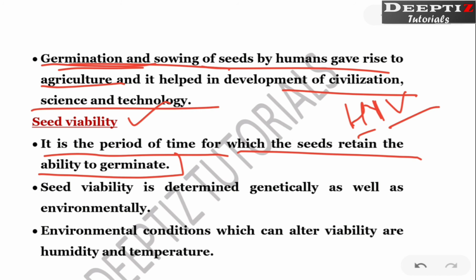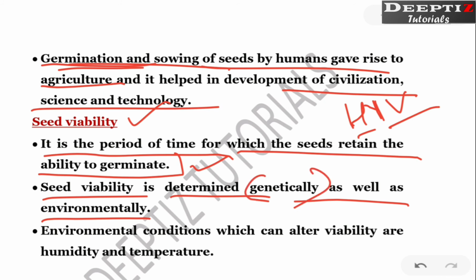We call it that, meaning during this period, anytime you plant it, it will germinate or grow. Seed viability is determined genetically as well as environmentally. Which means some seeds are genetically able to grow, and some depend on the surrounding climate that we are giving. That's why genetic ability is there, and environmental ability is there.